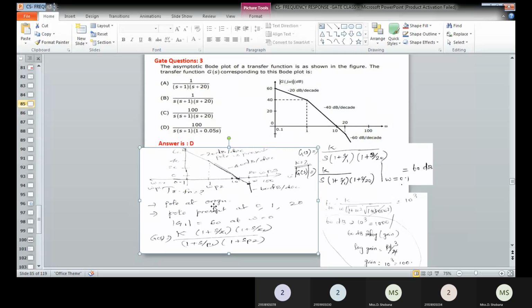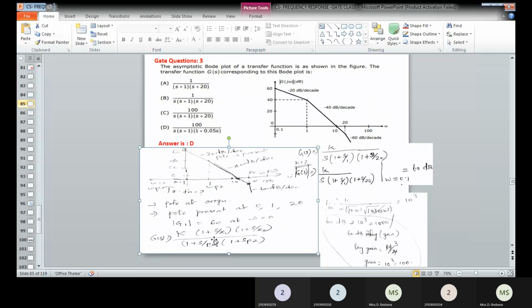So here there is a pole at origin. So pole at origin, at 0 the magnitude is high. We are getting 0 and 1 and 20, so these are the various places where there exists a pole. So here, if you want to determine the magnitude of G, at omega is equal to 0, we are having a magnitude of G as equal to 60 dB. So that is the first thing we have learned.